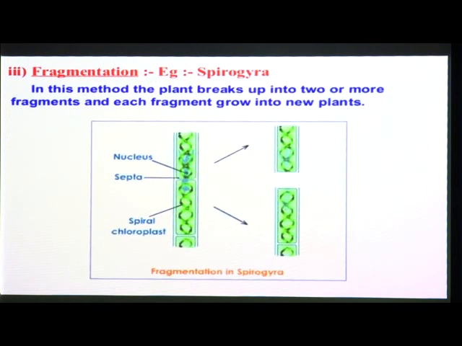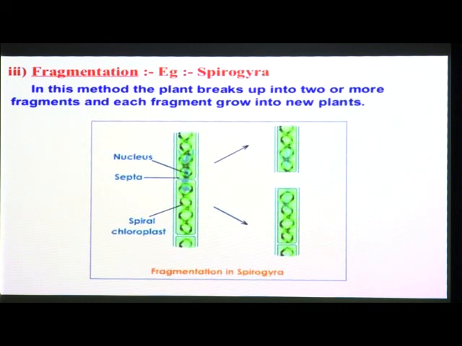Then third is fragmentation. In fragmentation, an example is Spirogyra. In this method the plant breaks up into two or more fragments and each fragment grows into a new plant. This is called fragmentation. You might have seen slimy green patches in ponds.